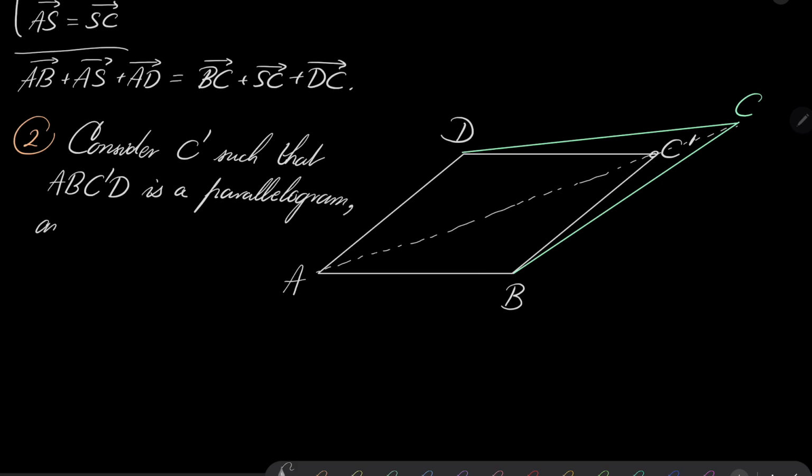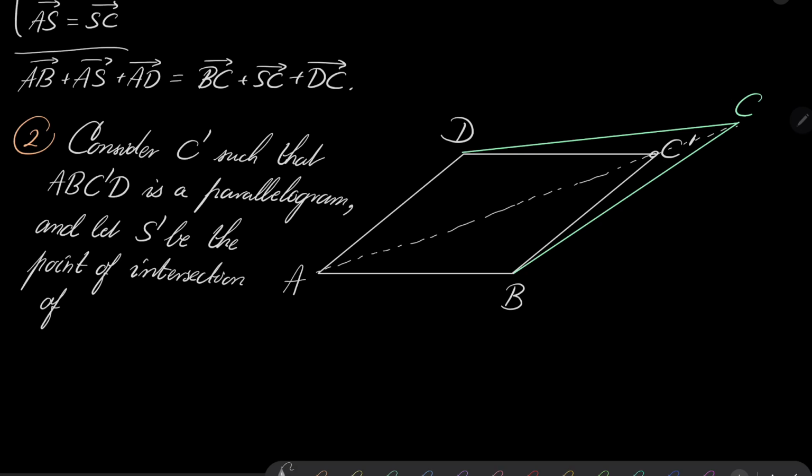And let S prime be the point of intersection of the diagonals AC prime and BD.